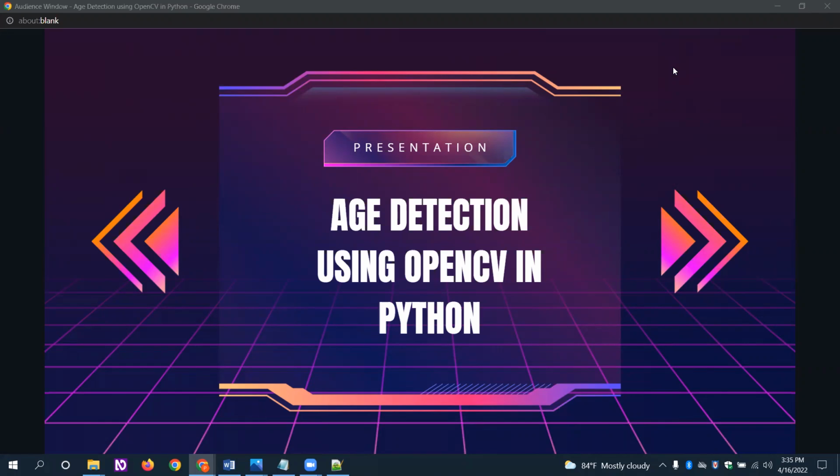Today my presentation is about age detection using OpenCV in Python. We all know that automatic age and gender classification have become relevant in an increasing amount. Nevertheless, the performance of these methods on real world images is limited, so I have reported related tasks for face recognition. In this project, I am going to show you face recognition and finding the age of a person by using deep convolutional neural networks, CNN. In order to build this architecture, I have evaluated some of the methods using OpenCV in Python.